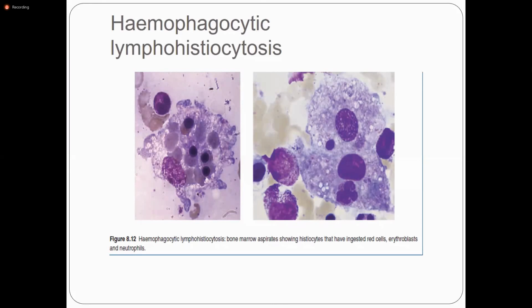What are the diagnostic tests for infectious mononucleosis? Just name.